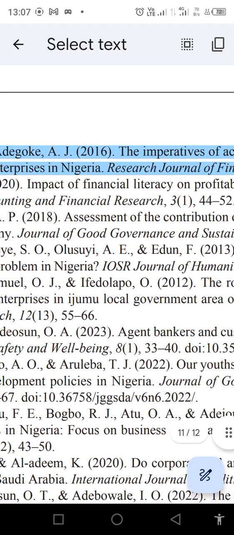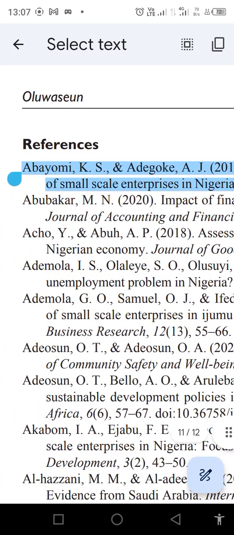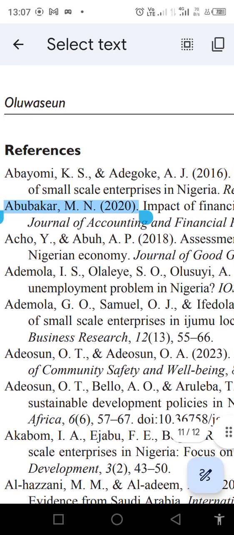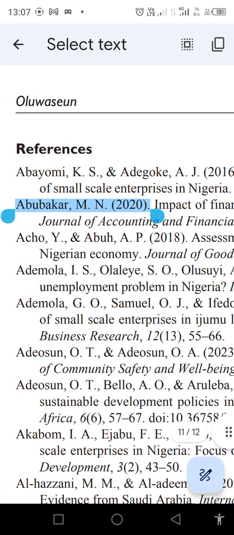There is another thing I still want to call our attention to. As we can see here, we have a single author. So I just want to make a comparison with this one. You can see for this particular article, we have just one author, with the surname Abubakar, comma, then the initials M full stop N full stop.